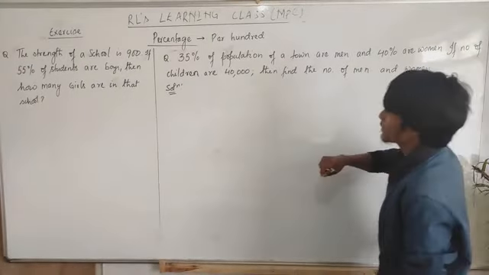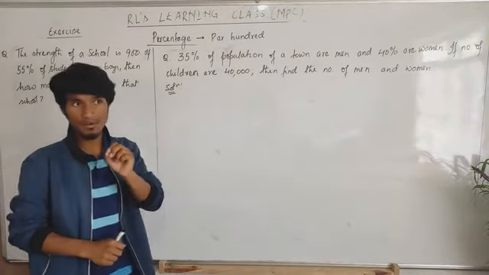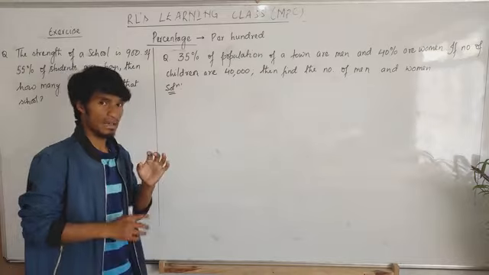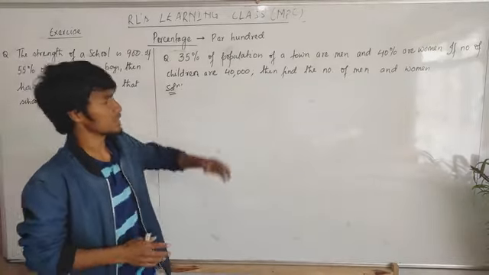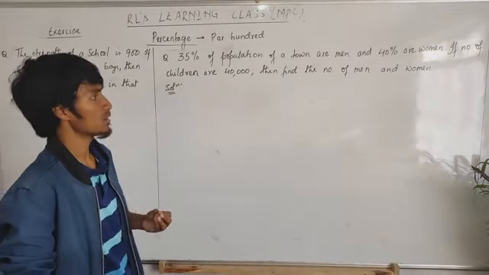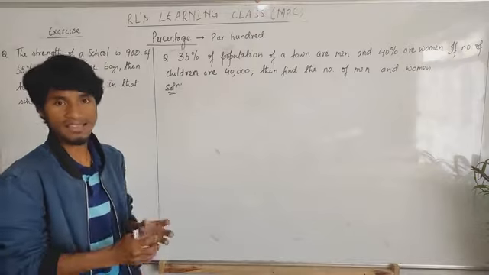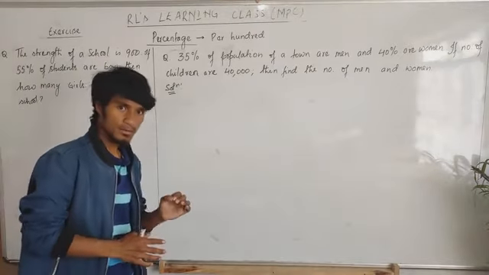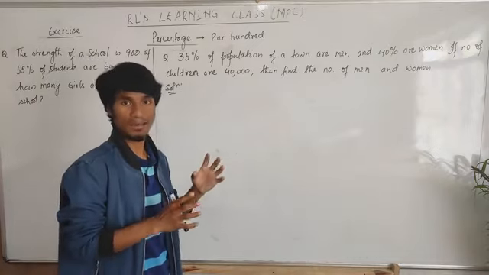Then the number of children is given. For children they don't give a percentage, they give the exact number: 40,000 children.